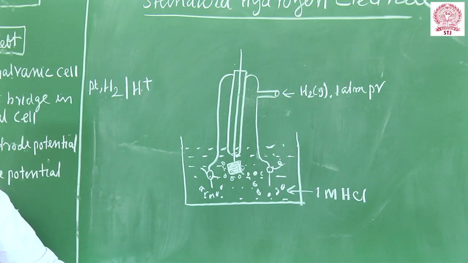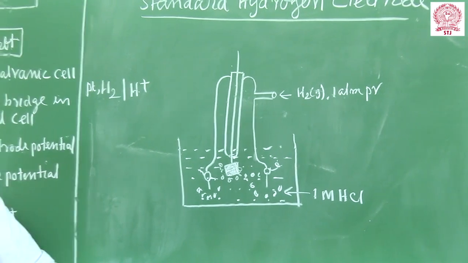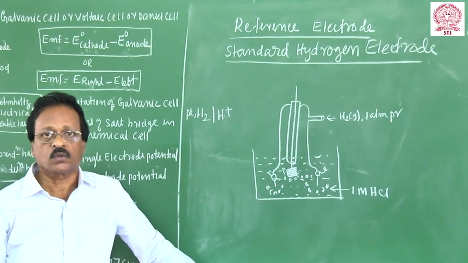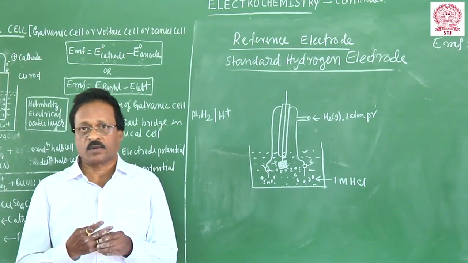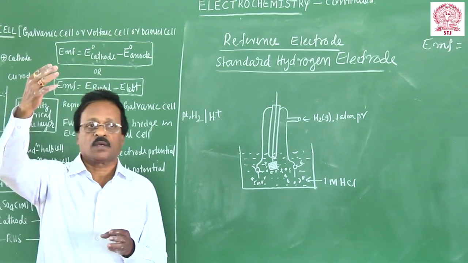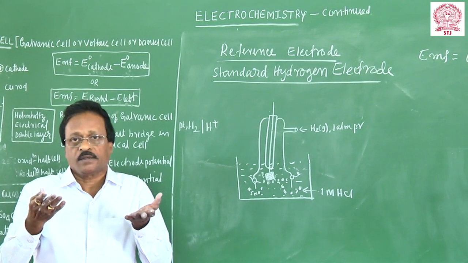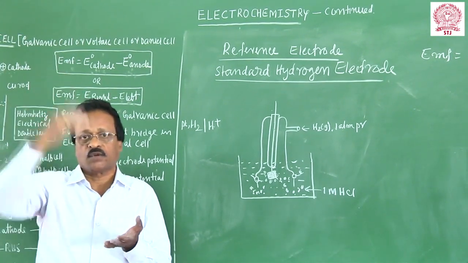I told you single electrode potential can be measured experimentally. How to fix the potential for this electrode? Look, some assumptions have been made in scientific studies. I'll give you a simple example. We are going to measure the height of the mountains. Say I have taken Ooty, Udakamandala. What is the height? We say it is 5,000 feet high or 10,000 feet height.